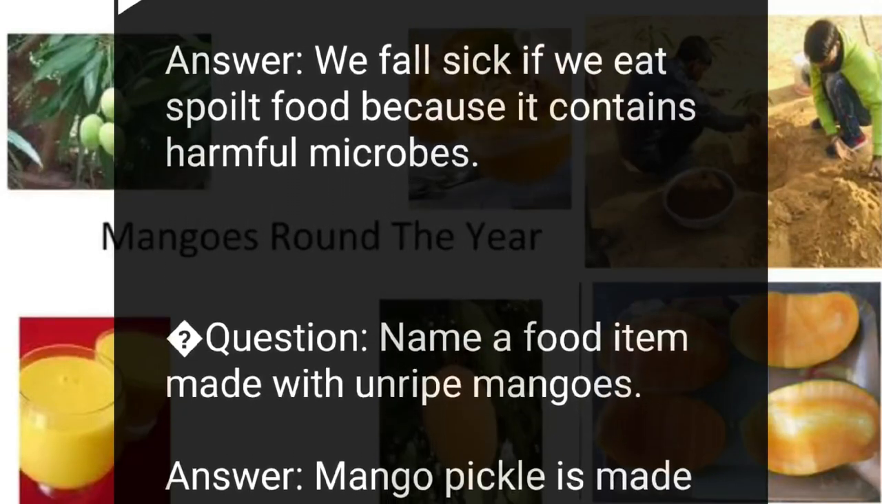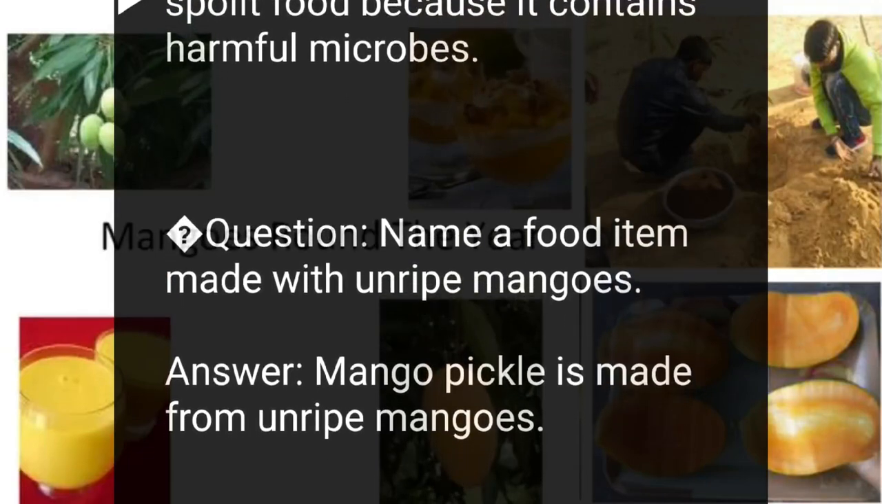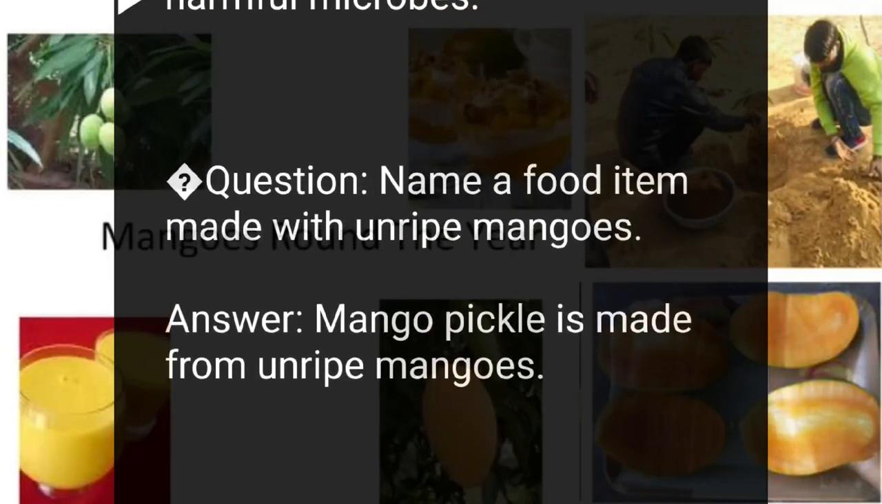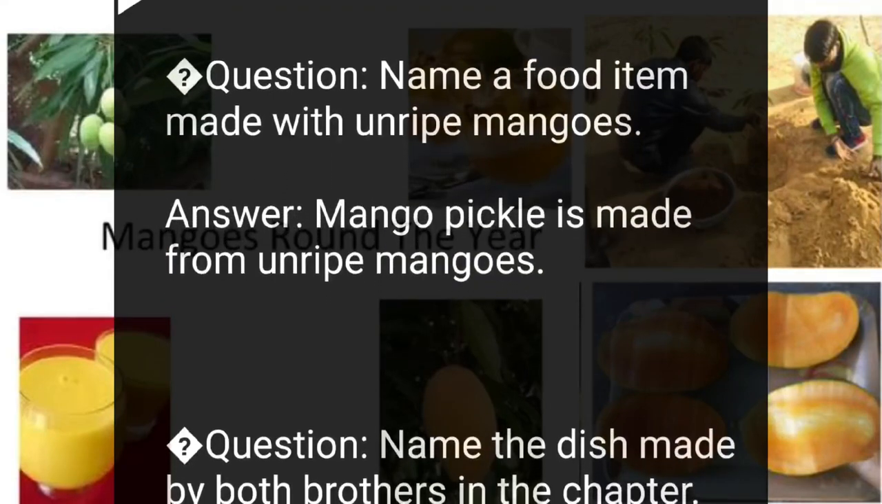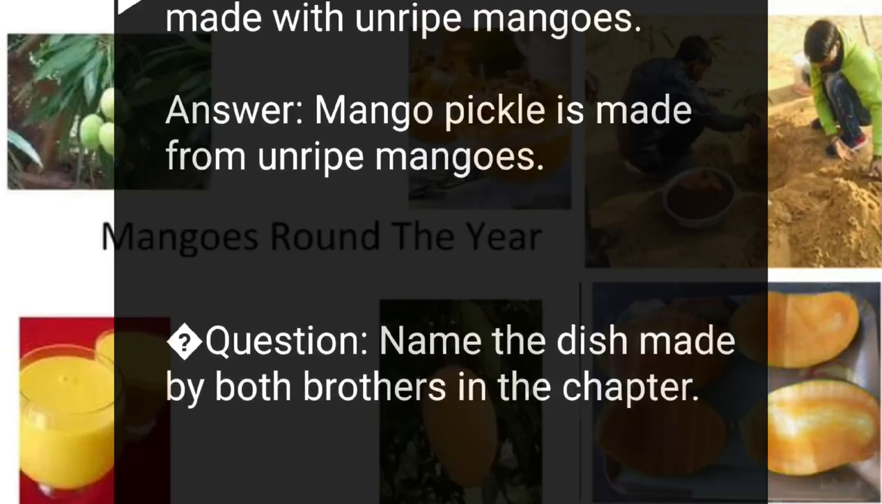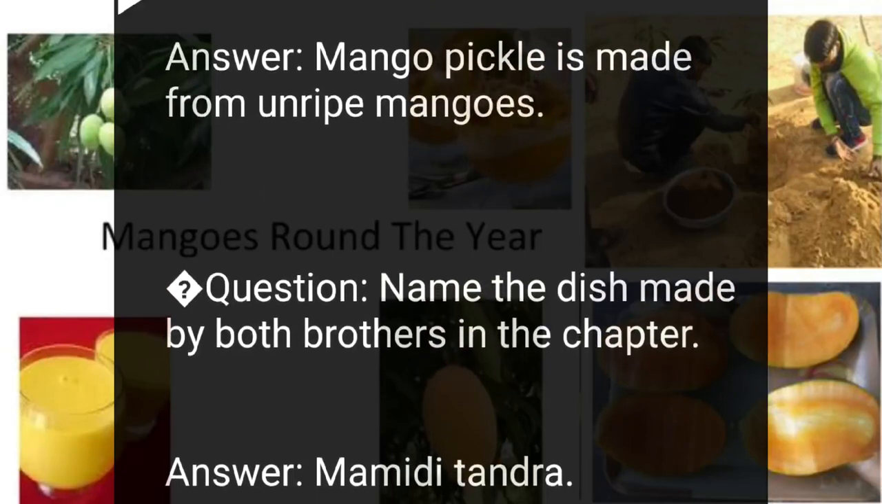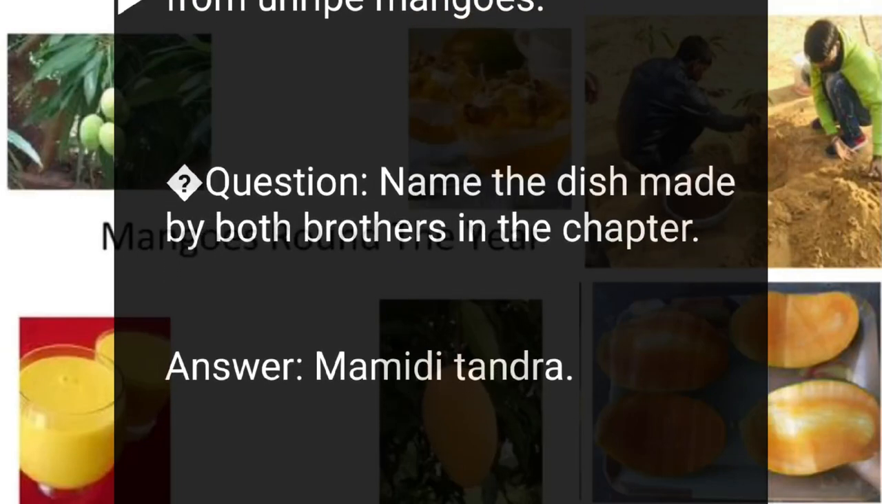Question: name a food item made with unripe mangoes. Answer: mango pickle is made from unripe mangoes. Question: name the dish made by both brothers in the chapter. Answer: Mamidi Tandra.